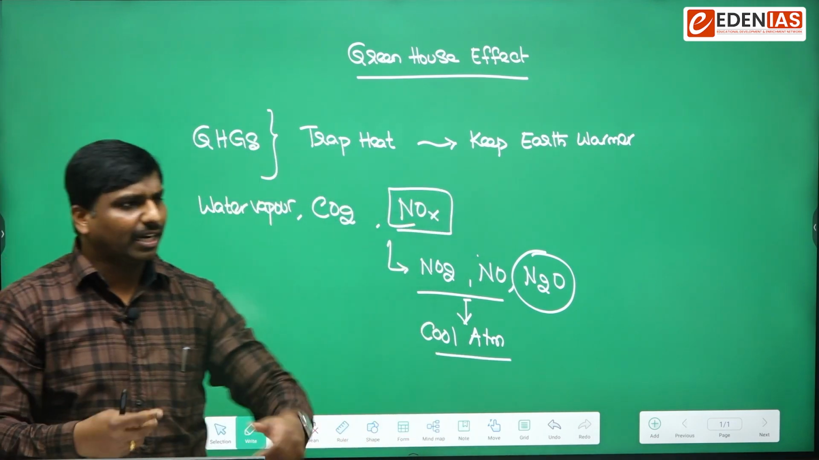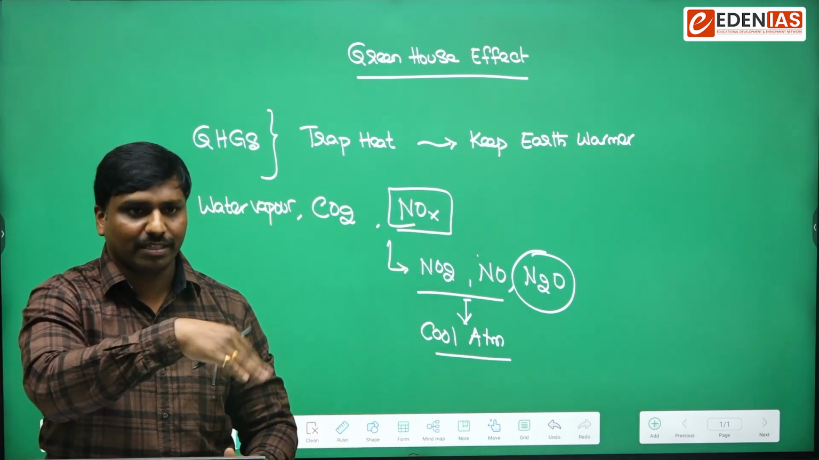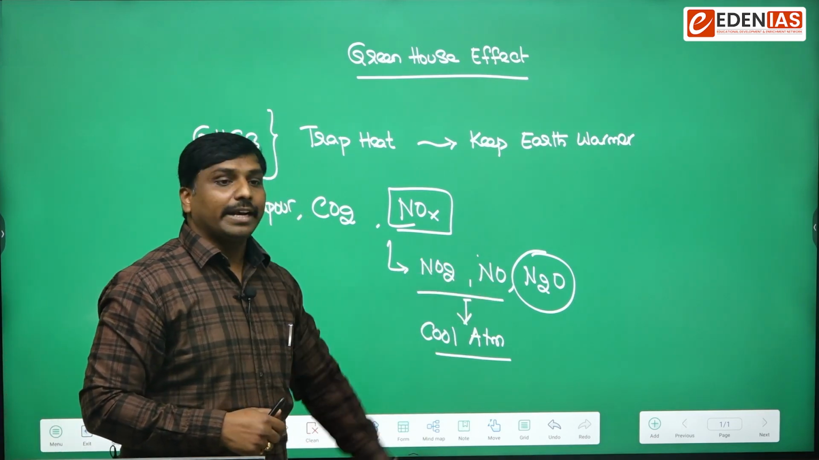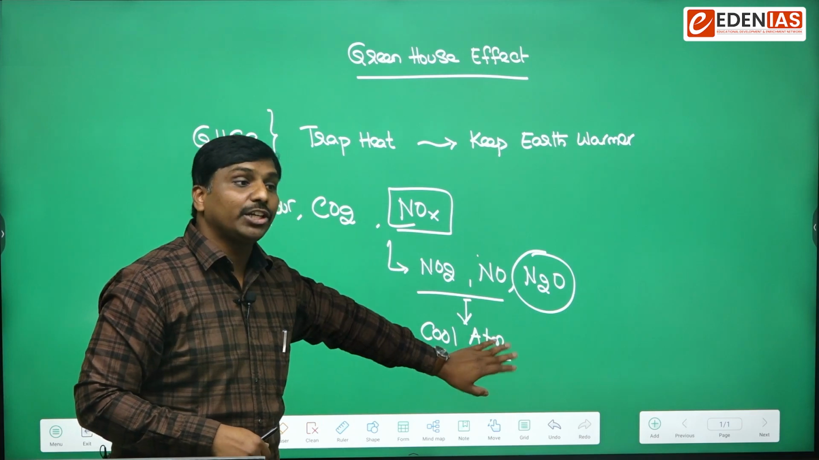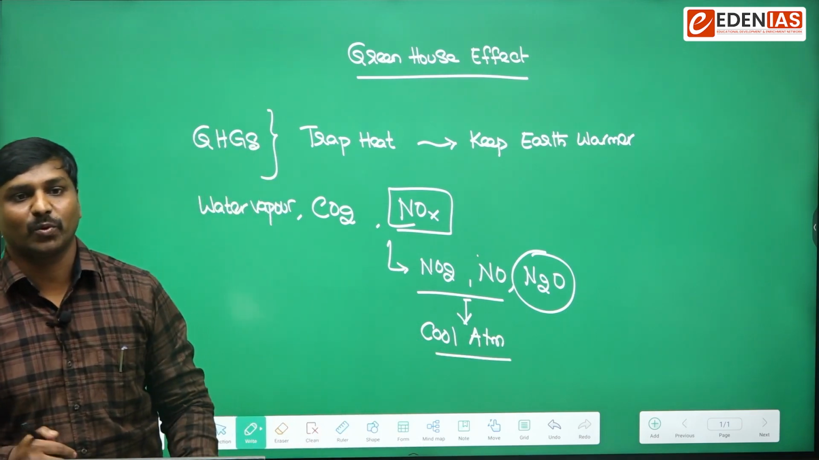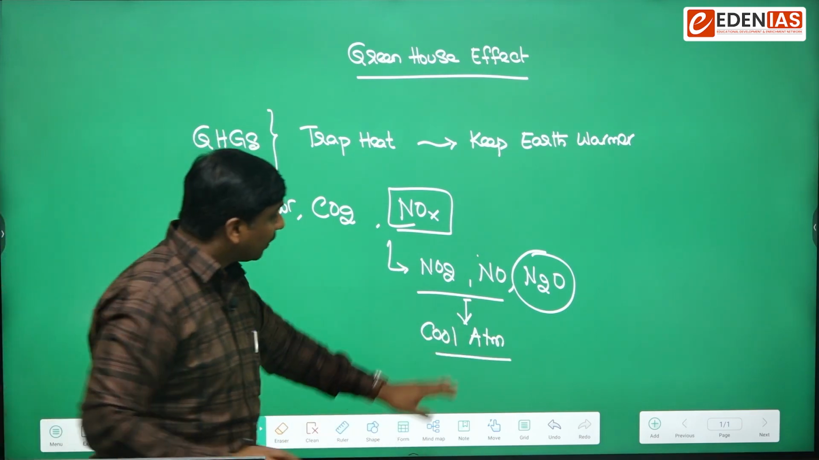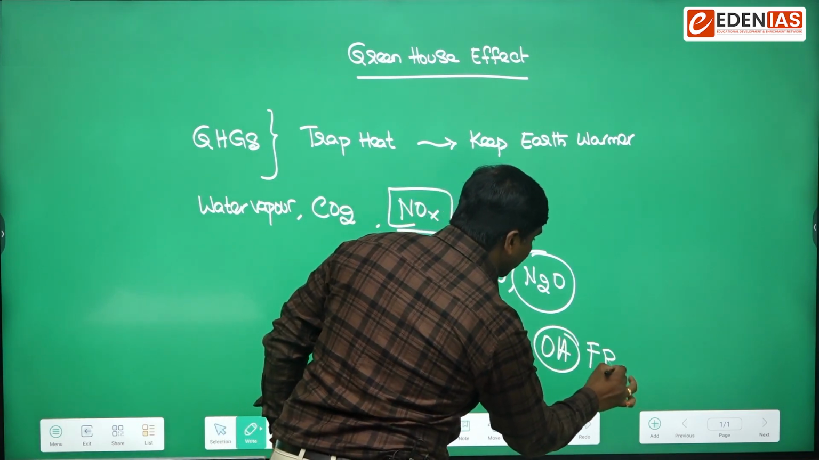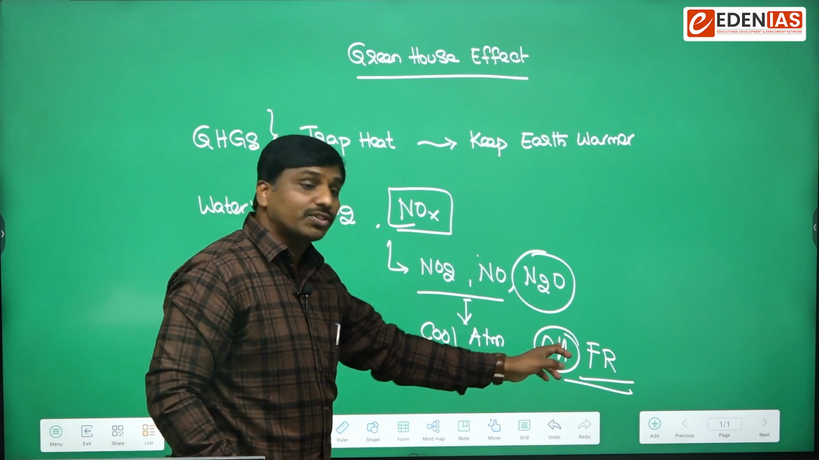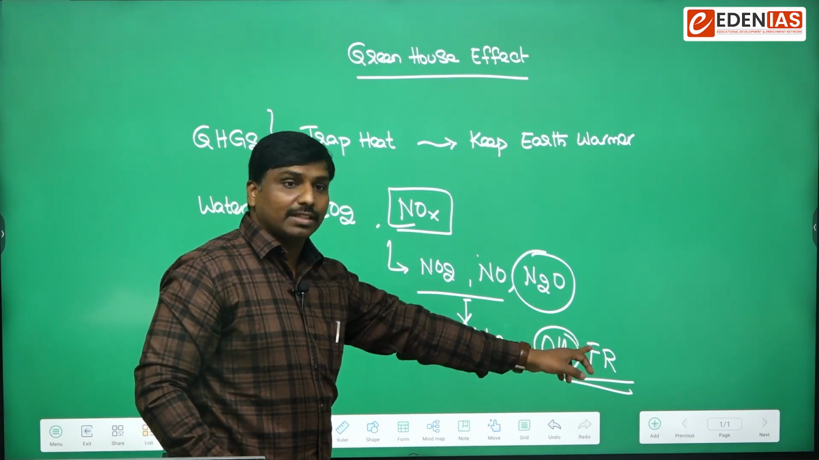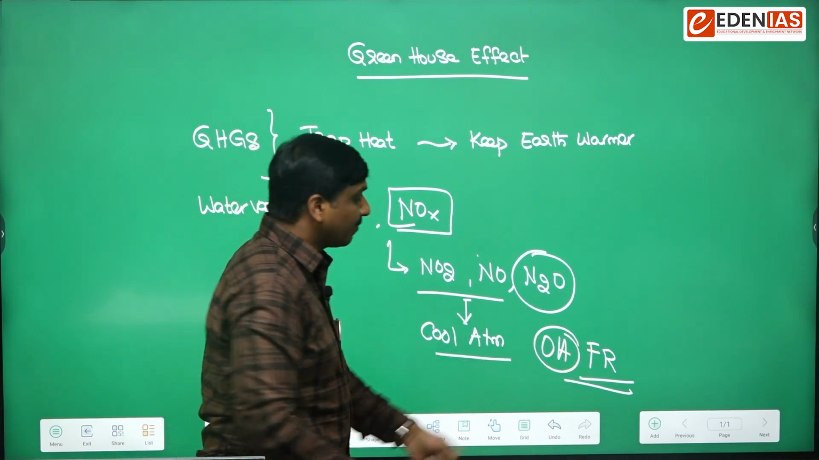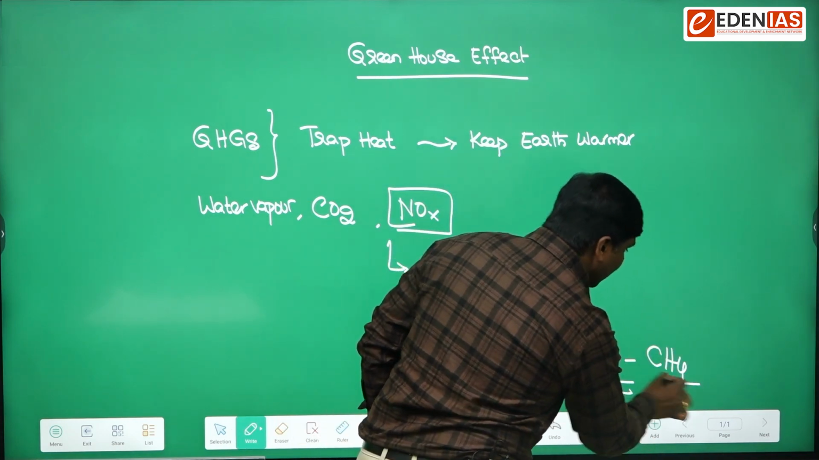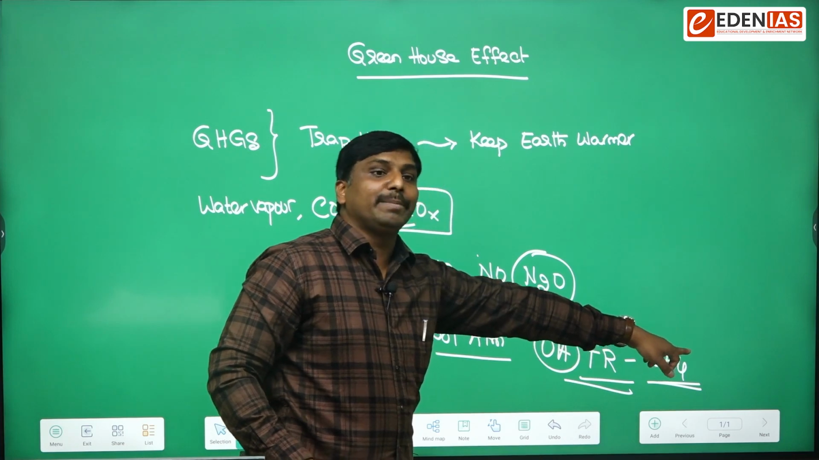You remember that. It takes a lot of time to explain the process, but remember these two, nitrogen dioxide and nitric oxide, have the ability to cool the atmosphere. They release hydroxyl free radicals into the atmosphere, and these hydroxyl free radicals react with methane and reduce the methane levels.